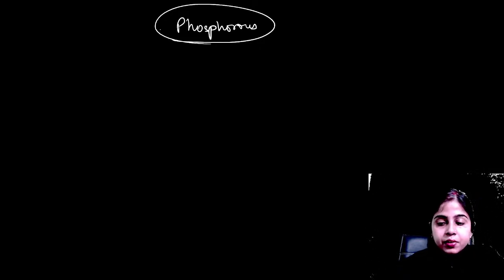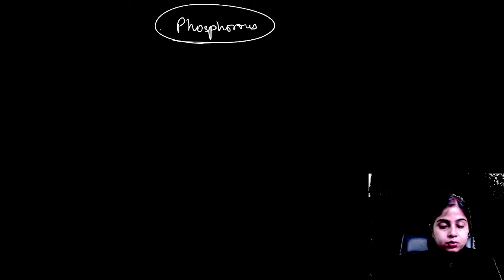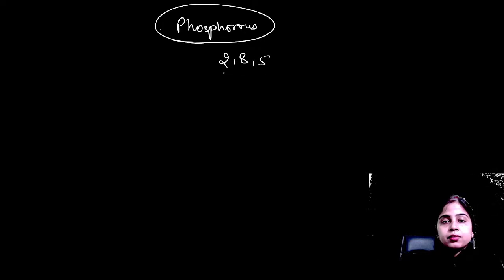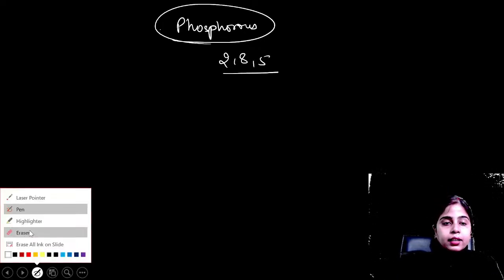Do you know the atomic number of phosphorus? Then only you will be able to give its electron distribution. Okay. Very good. It is 2, 8, 5.